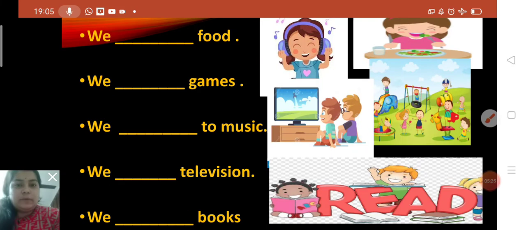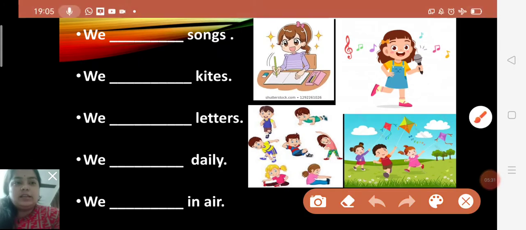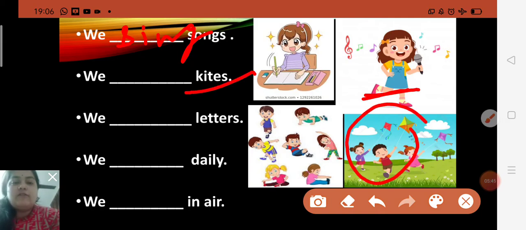Some more examples. Let's see, children. Yes, like you can see, we dash songs. In this picture you can see this girl is singing a song. So sing is an action word. So we sing songs. There you will write sing, S-I-N-G, sing. We sing songs. We dash kites. You can see in this picture they are flying kites. So fly is an action word. So there you will write fly, F-L-Y, fly.